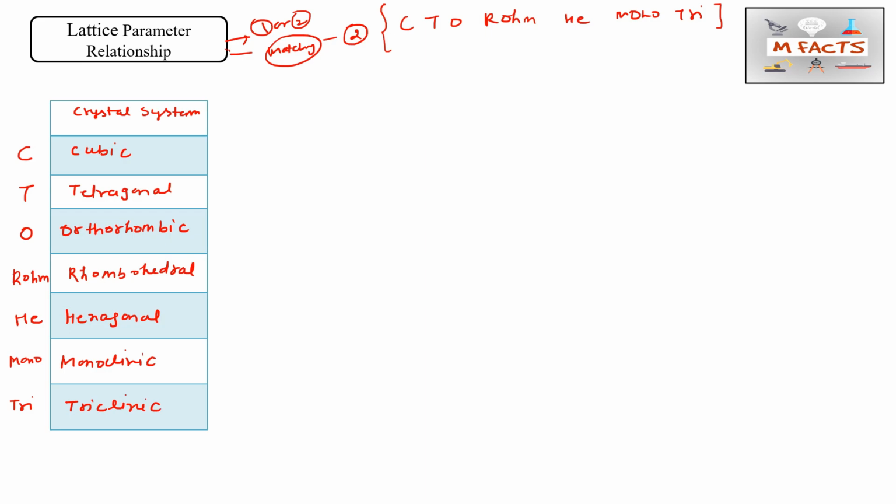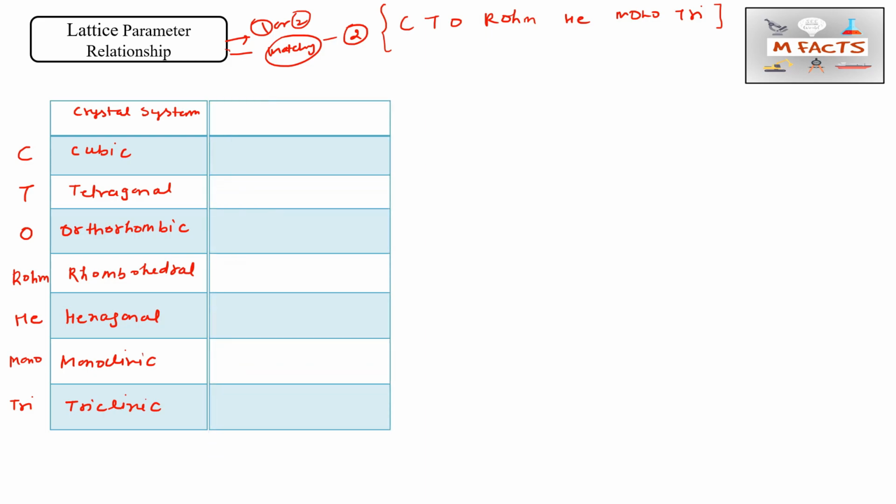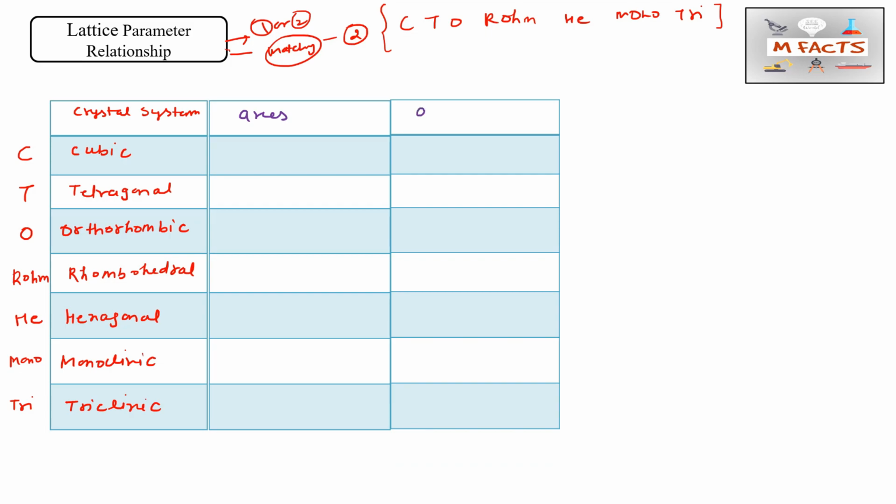So these are all seven crystal systems, and for them I am going to tell you the lattice parameter relationship, the axes and angles, and how to remember those axes and angles. So we will write again. For cubic, I will tell you how to write the axes. This is also known as the axial relationship, or you can say the axes itself, and the other thing is angles. This is also included in the lattice parameter relationship.